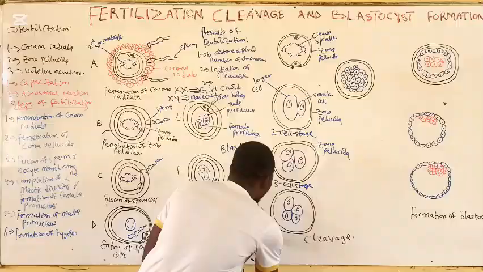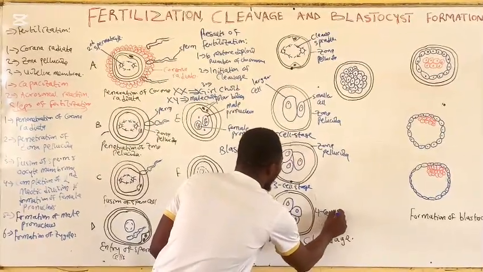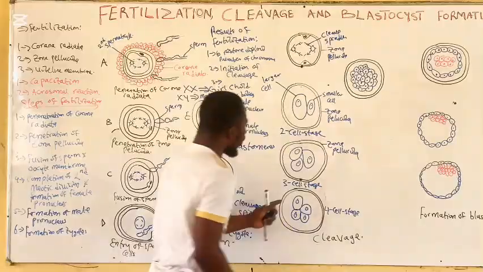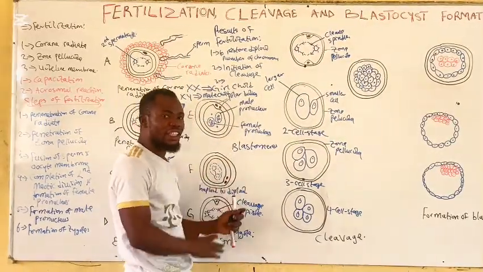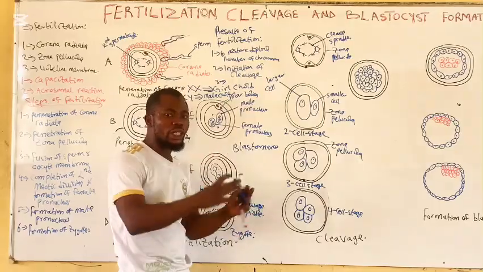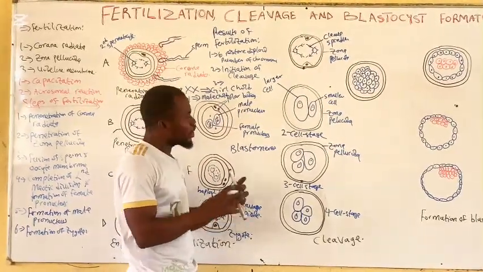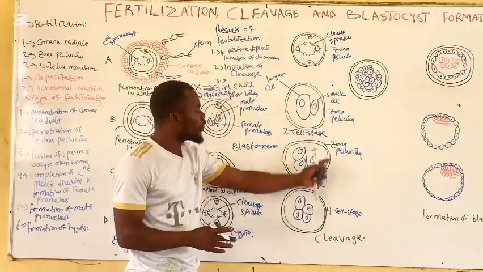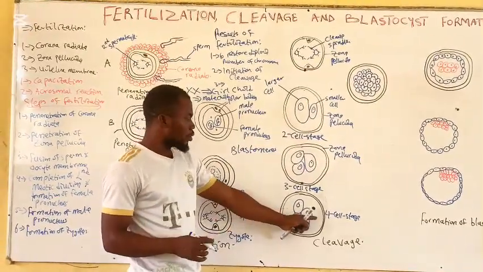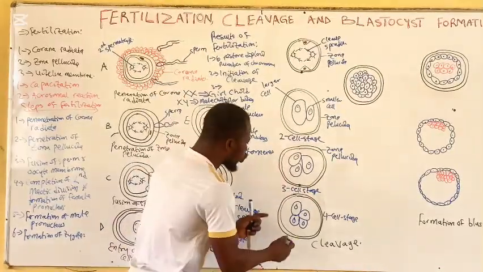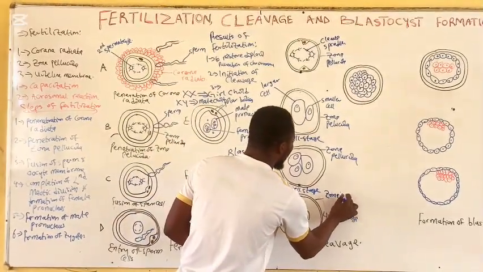So this is the four-cell stage. All these cells here are called blastomeres, and as they keep dividing, they become smaller. But the entire size of the embryo will not change due to the presence of the zona pellucida. So for the four-cell stage, this is the zona pellucida.